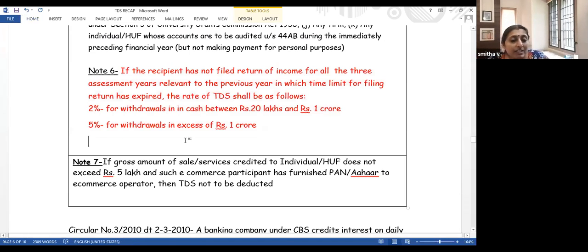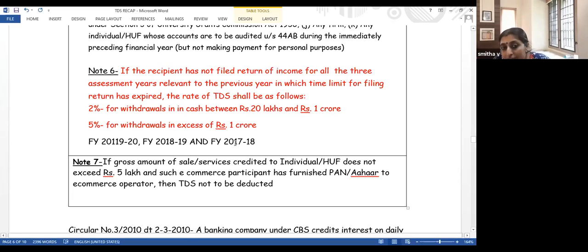Which are the 3 years for which you have to file a return of income? Financial year 2019-20, financial year 2018-19, and financial year 2017-18. You have to file a return of income for all these years.